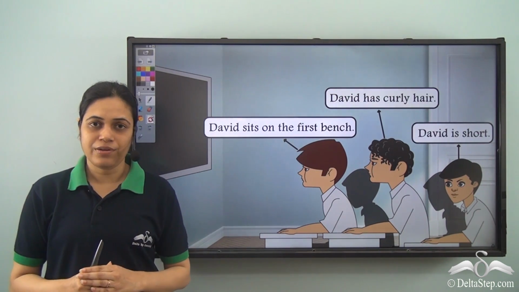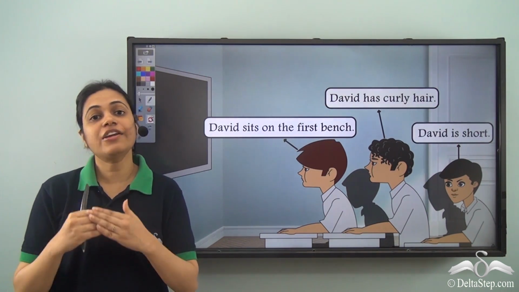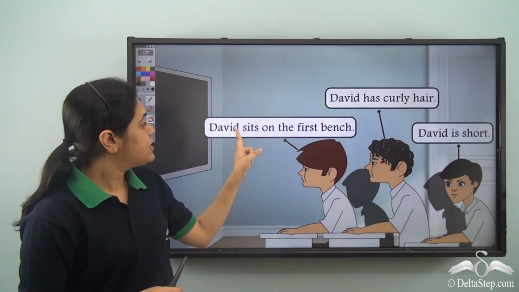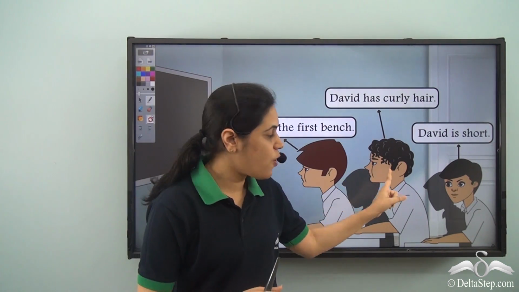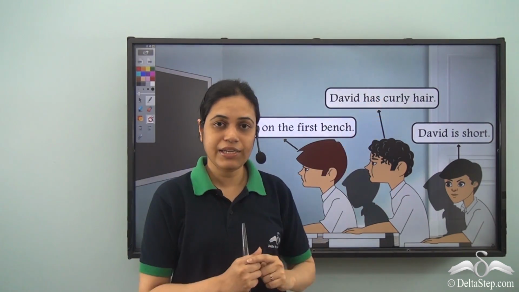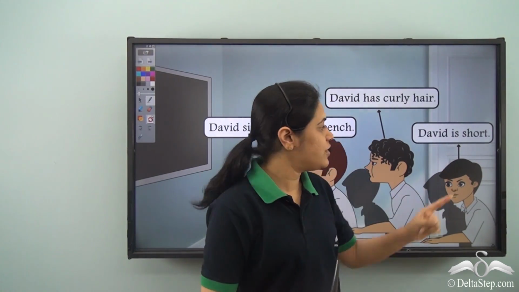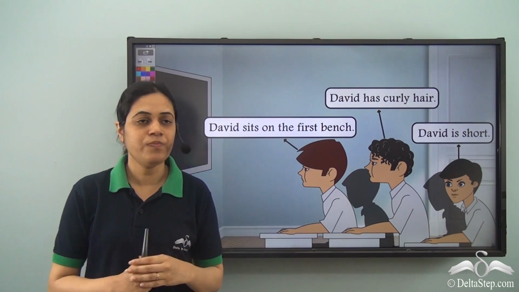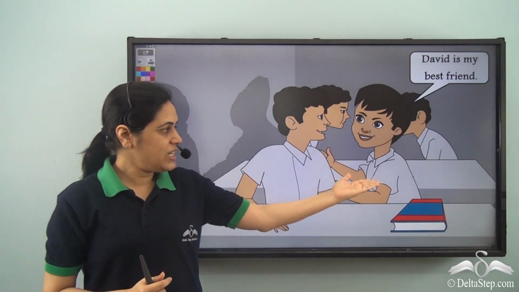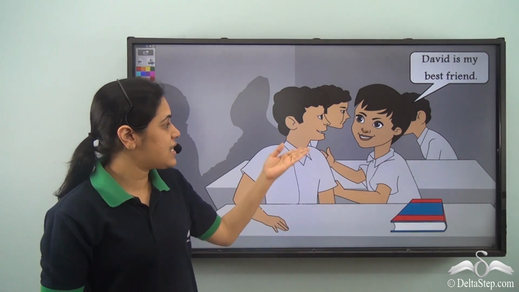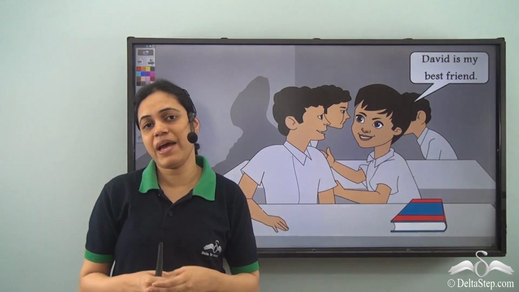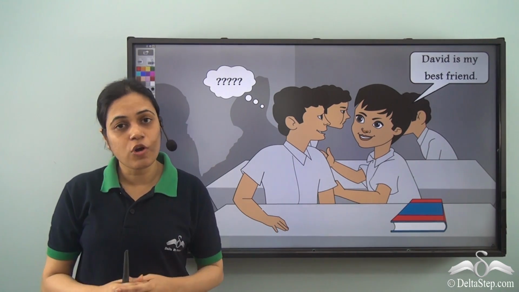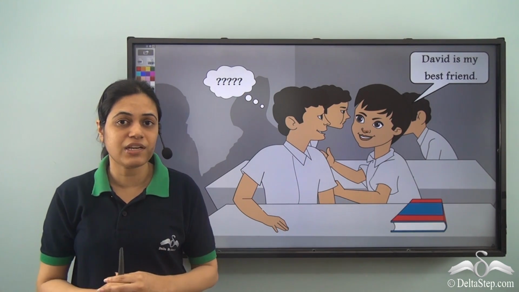So we have a classroom here. Now in this class there are 3 boys named David. This boy David sits on the first bench. This boy named David has curly hair, and this boy named David is short. So there are 3 Davids in the classroom. Now one day this boy named Abir was telling his friend that David is my best friend. Now his friend got confused. Which David is he talking about? Because there are 3 Davids in the classroom.